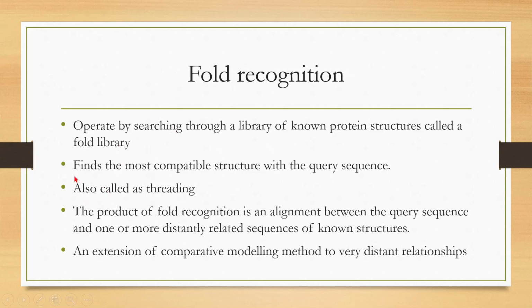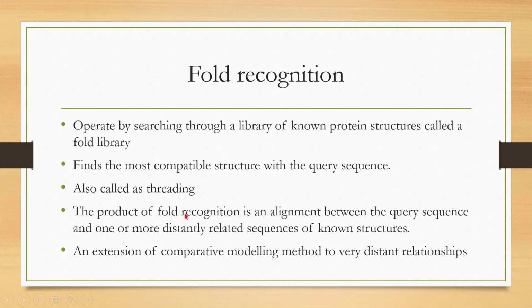So this fold recognition method tries to find the most compatible structure with the query sequence, whichever structural fold suits the sequence of your query protein or target protein, it searches and gives it as an output. This fold recognition method is also called threading.